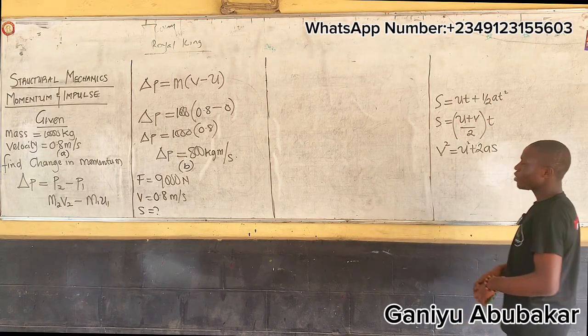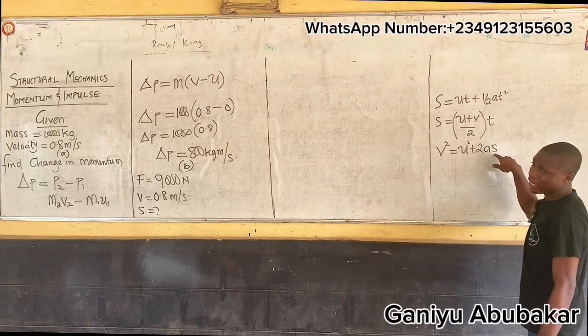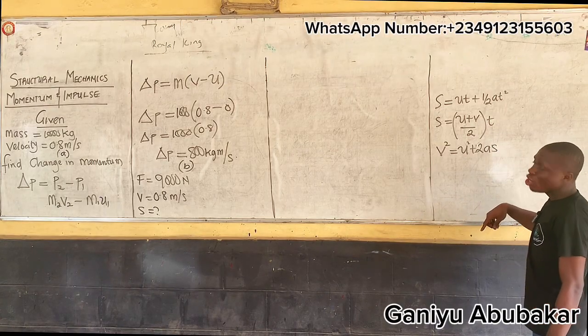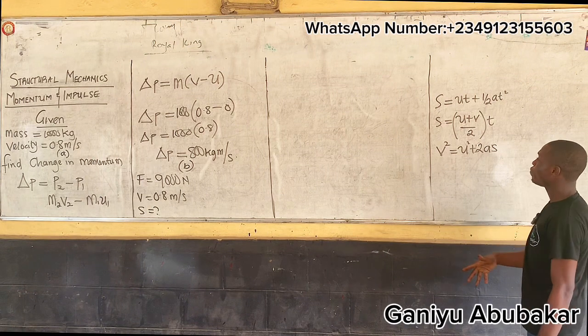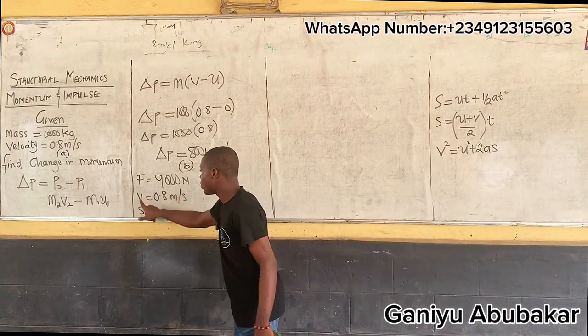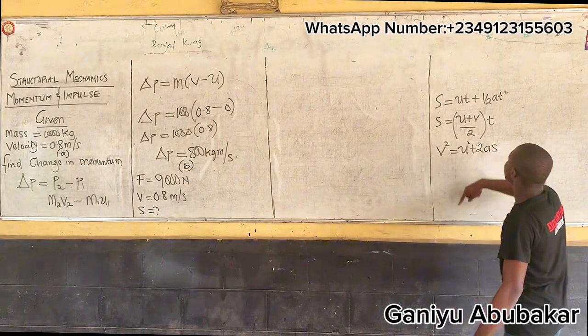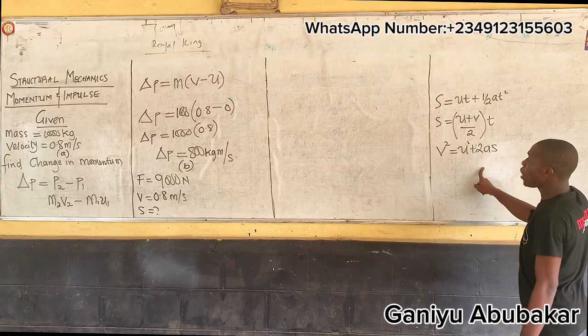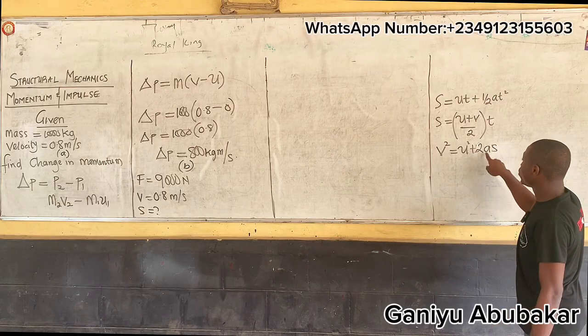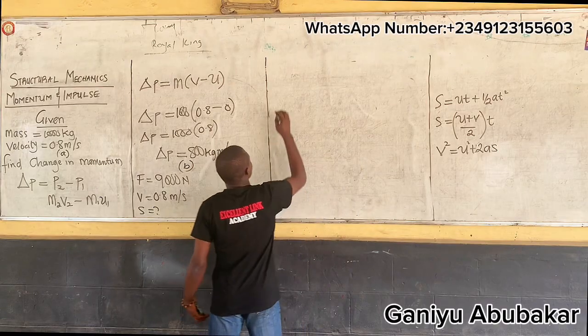Now look up. These all contain x. Which one will be okay for us to look for x here? I'm only given the mass, Abby, and the velocity. For S, I must know my acceleration. So I'll call for acceleration.